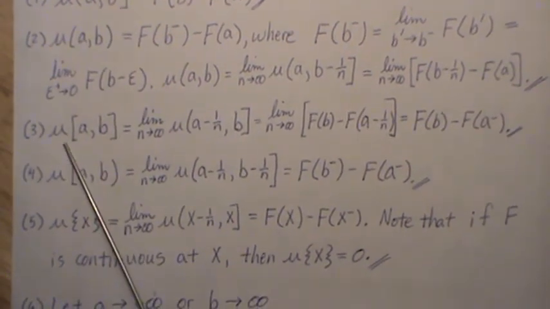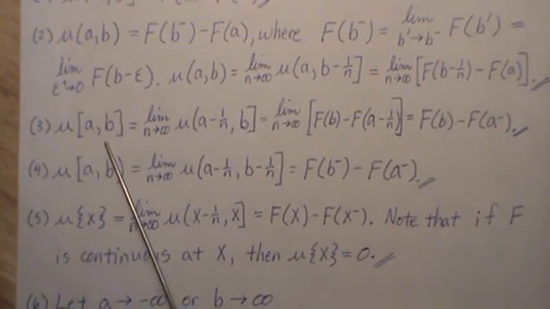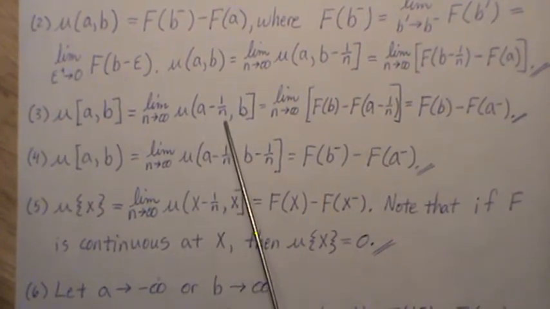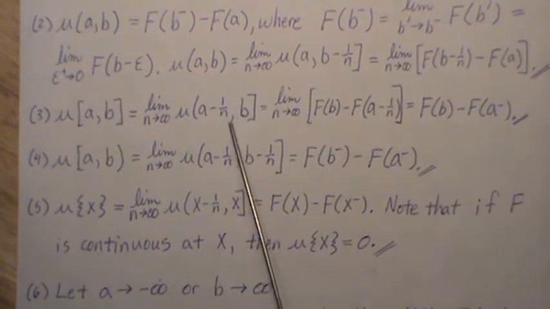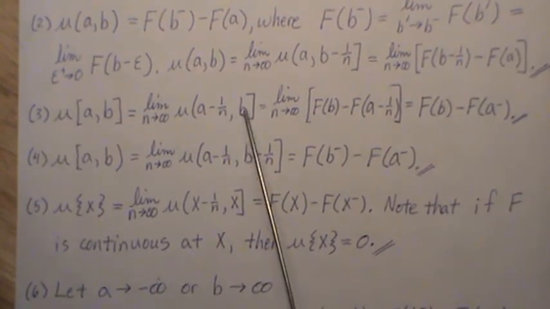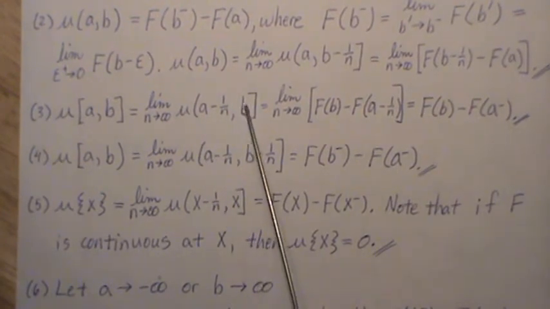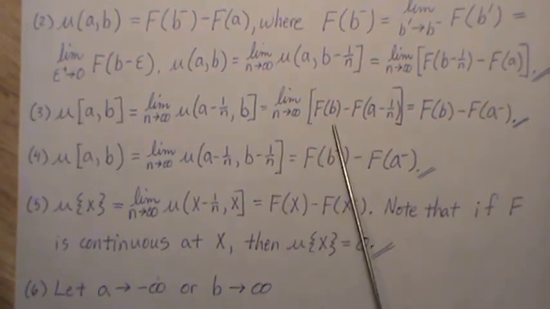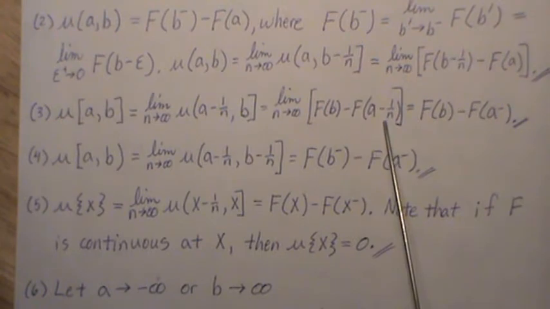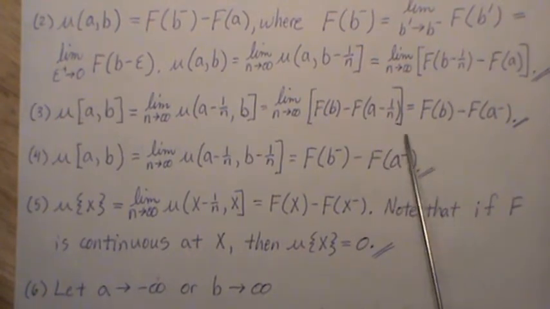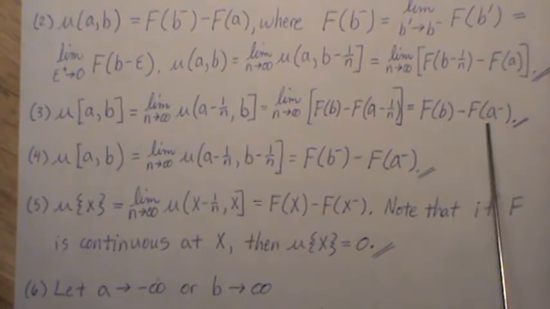Now, mu of the closed interval [a, b] is the limit of mu of (a minus 1/n, b], for example, and this measure is f of b minus f of a minus 1/n. But this limit is f of a minus. We're approaching a from the left side.